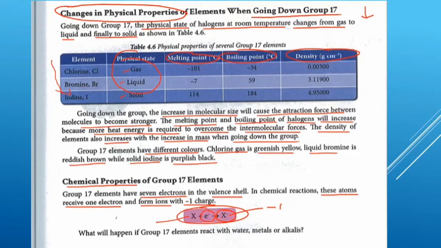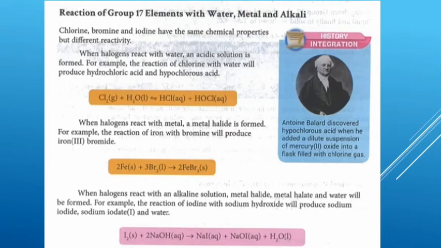So what will happen with group 17 elements? Will they react with water, metals, or alkali? So, reactions of group 17 elements with water, metal, and alkali. Chlorine, bromine, and iodine have the same chemical properties.